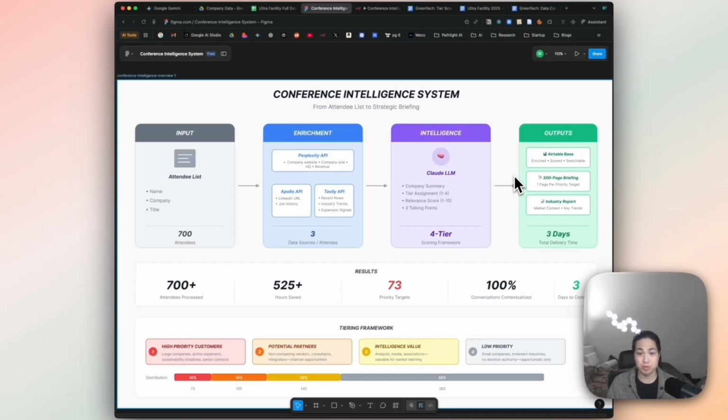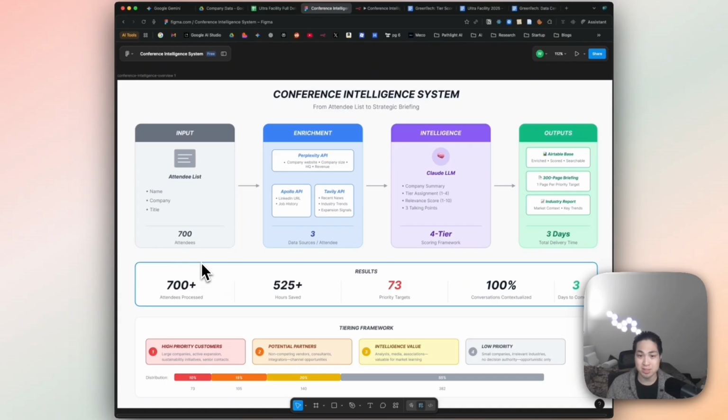Finally, I also created about a 50-60 page industry report that helped the client really get up to speed, based on all the information that I pulled across all these different APIs and LLMs about the industry and what they're looking into. Who are the main competitors in the industry? What are the main investment theses to think about? What are some risk areas and regulatory concerns? All of these combine into a quick industry report that I'm happy to build another video for in the future. So here's the outcome.